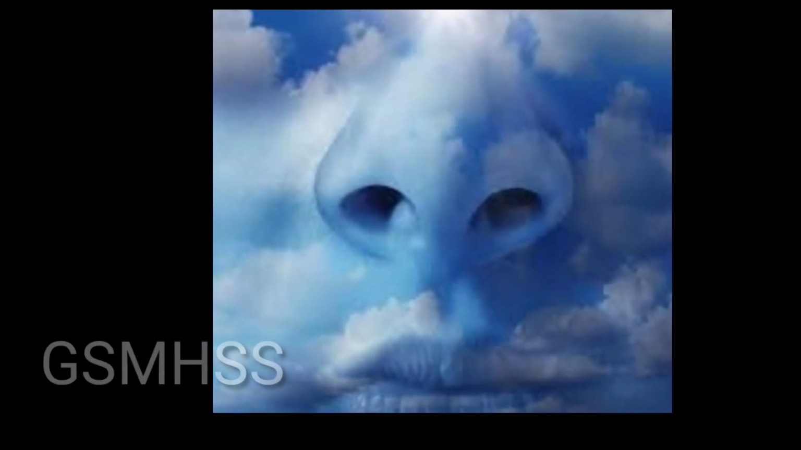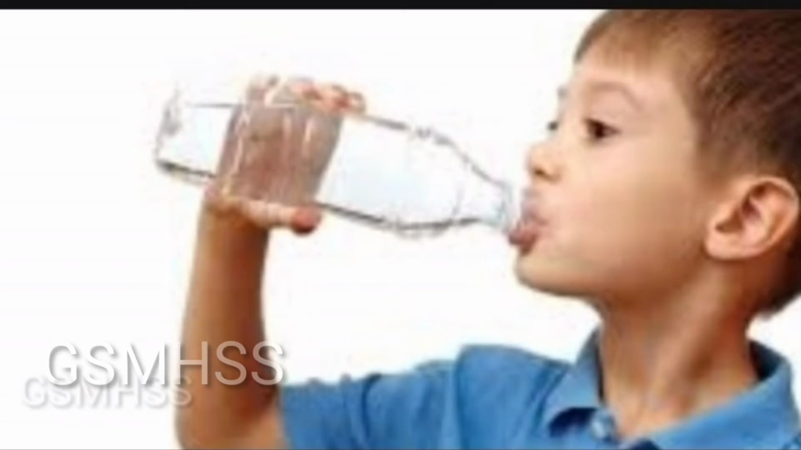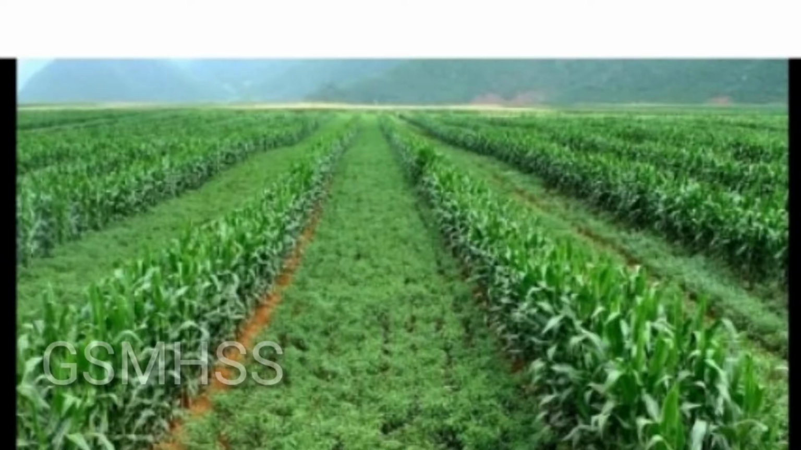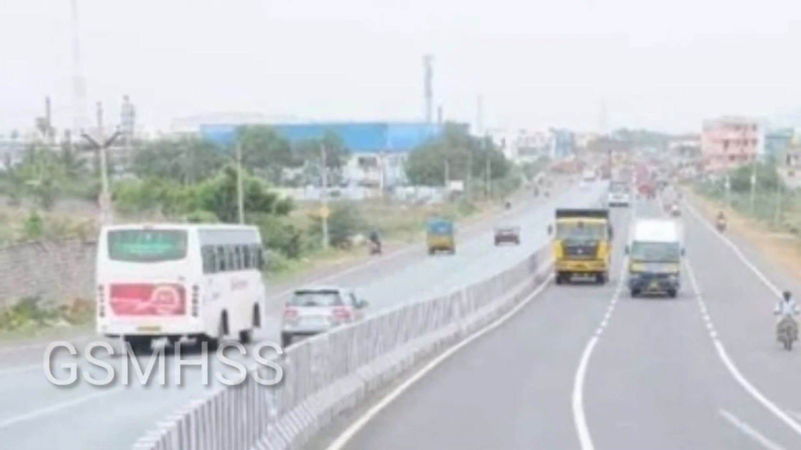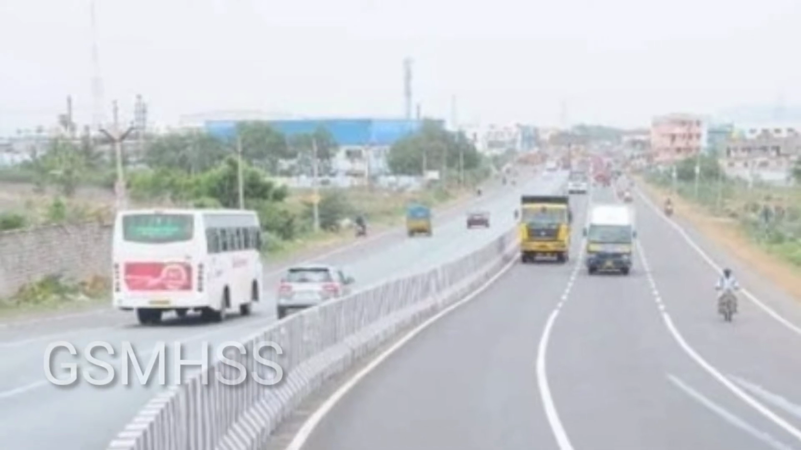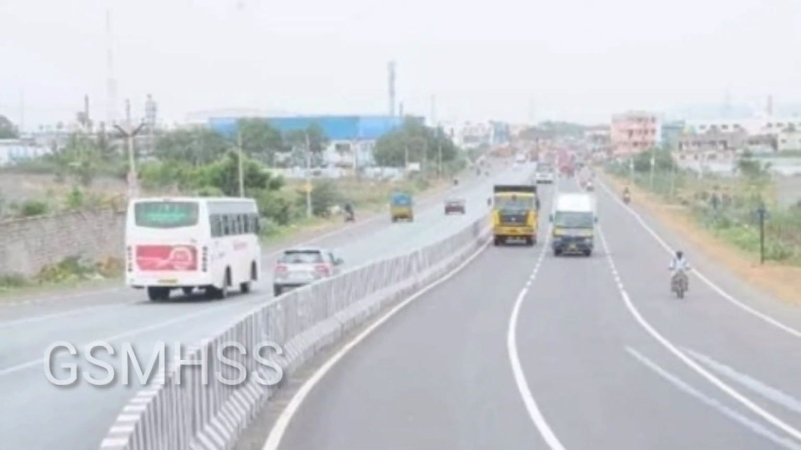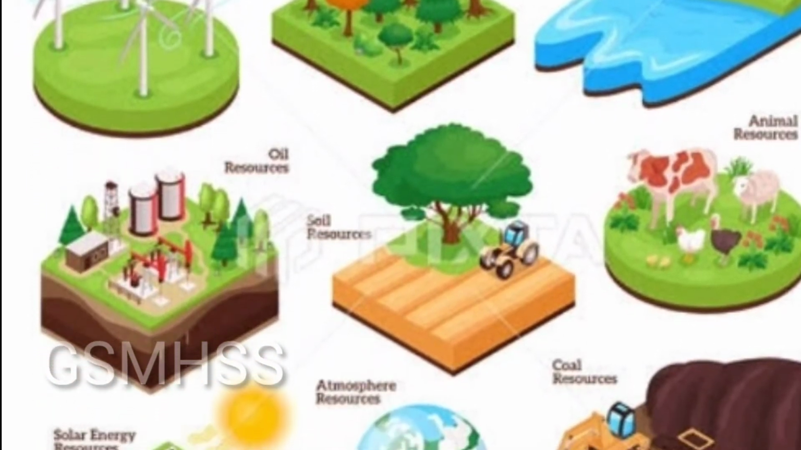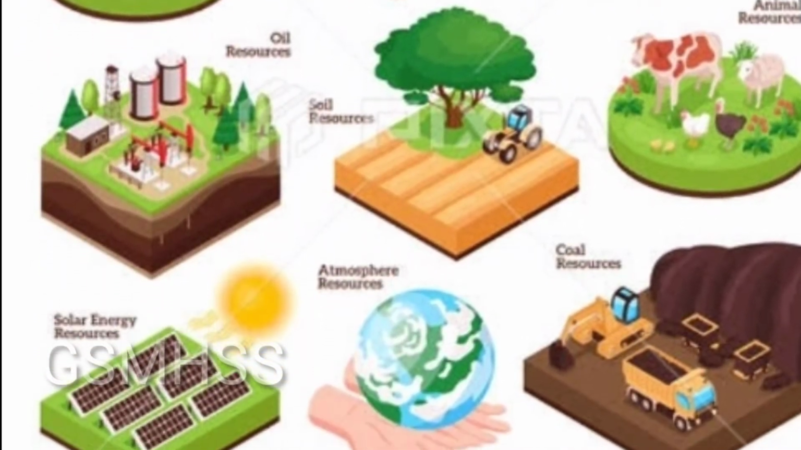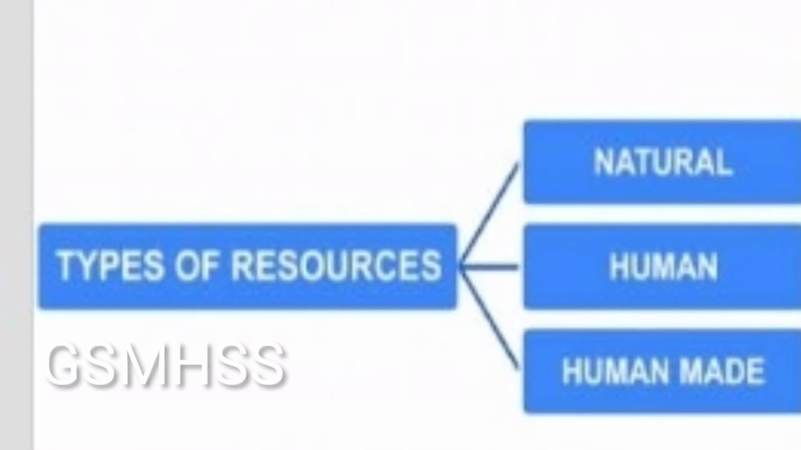For example, the air that we breathe, the water that we drink, the food that we eat, the minerals that we use, our means of travel and communication are all examples of resources. These resources can be divided into three categories: natural resources, human resources and human-made resources.